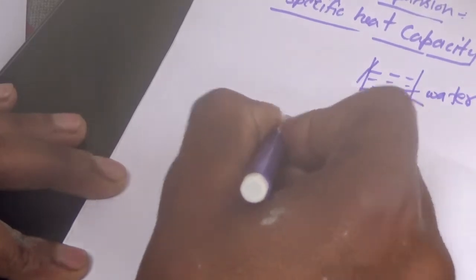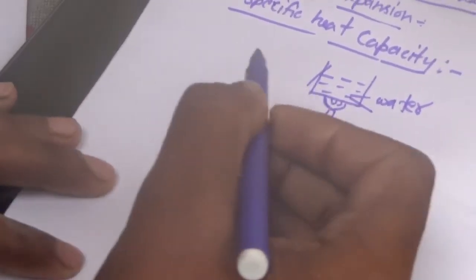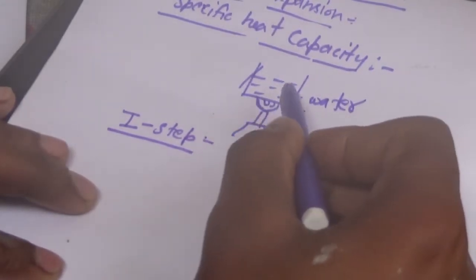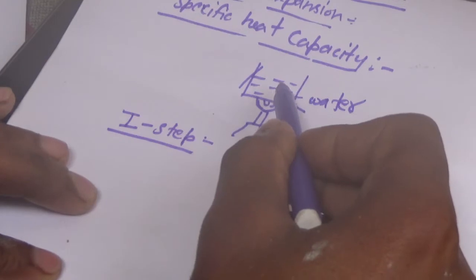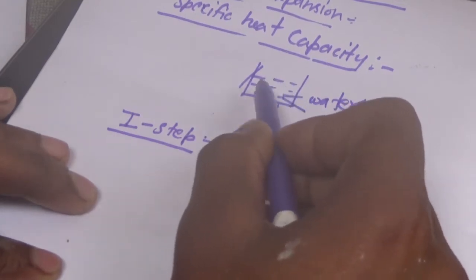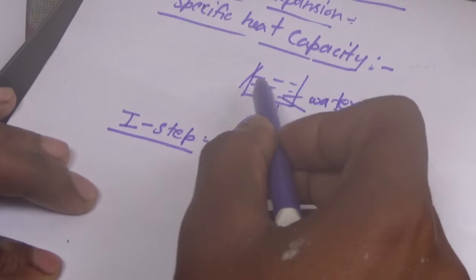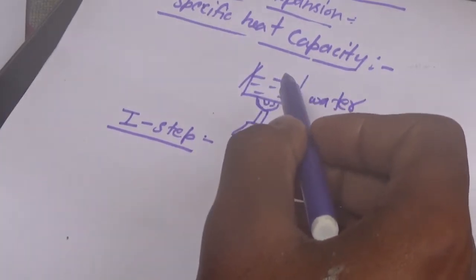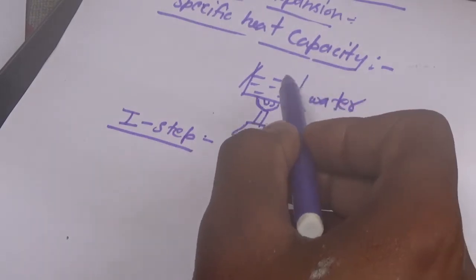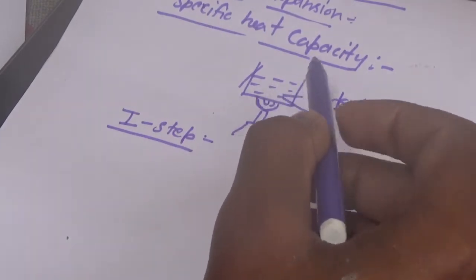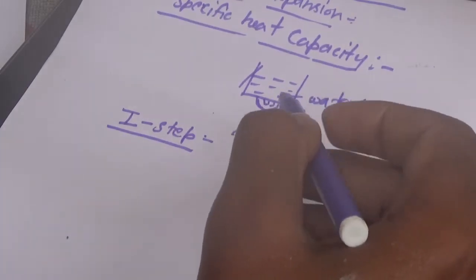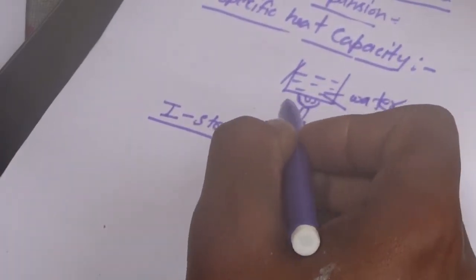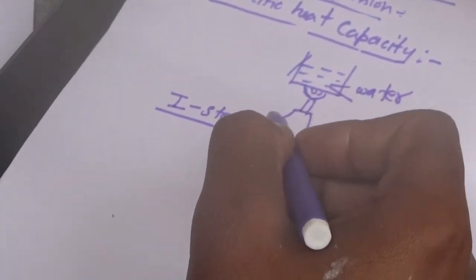Here we want to find the answer to a question. What is the question? On what quantity does the heat required to raise the temperature of this water sample depend? To find the answer to this question, we shall see a total of 3 steps.